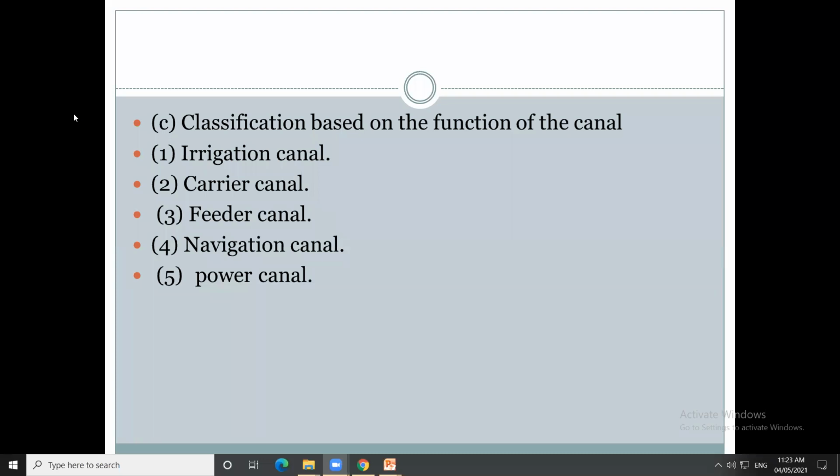In this, water is taken out from the reservoir and fed to a particular area for irrigation, or for supplying water to particular cities or towns. This type is called a feeder canal. The fourth one is the navigation canal.